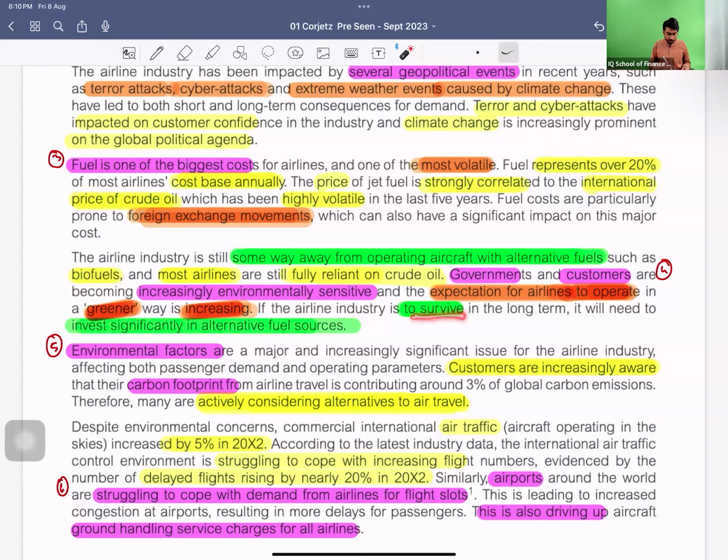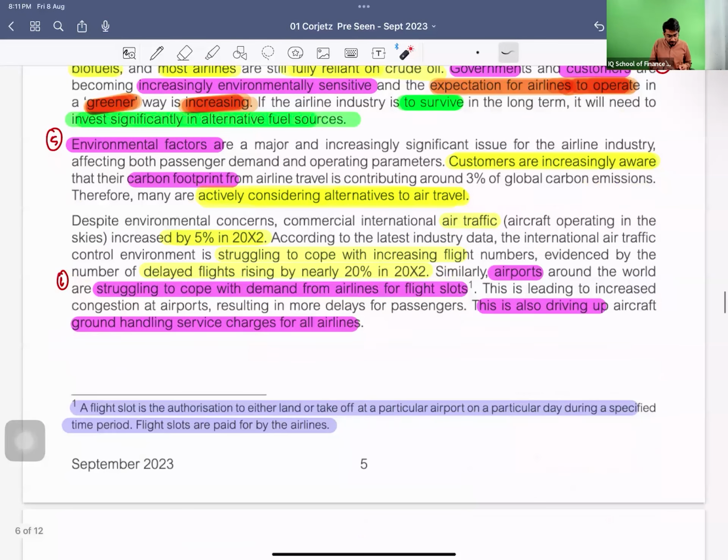And to survive this, all the companies are required to invest significantly in alternative fuel sources. Environmental factors obviously play a huge role, and customers are increasingly aware of your carbon footprint. So obviously, for those companies which have a high carbon footprint, the customer won't be supporting them or traveling through them.